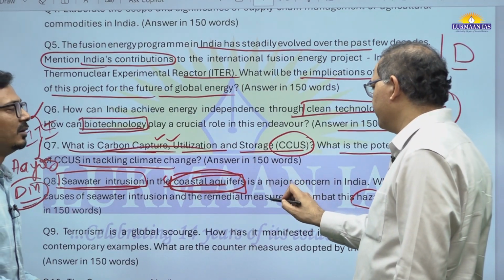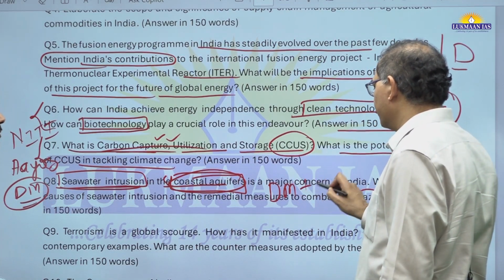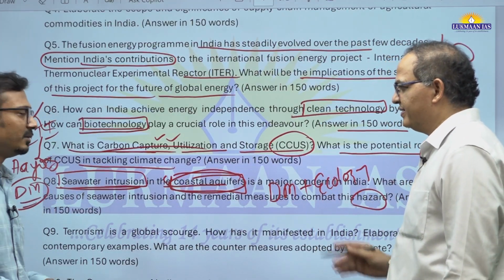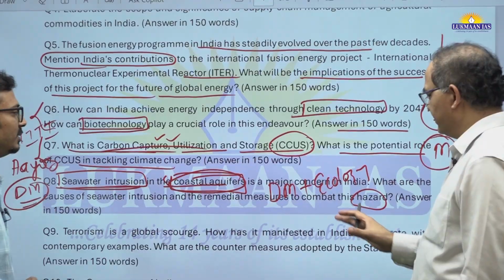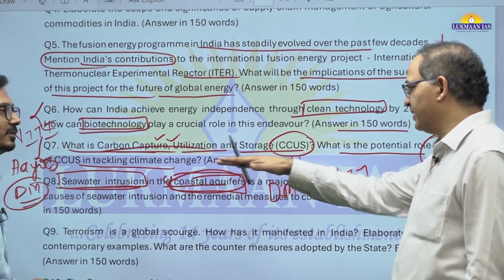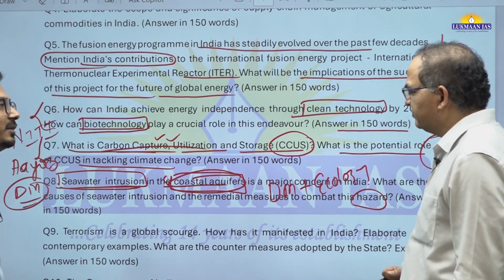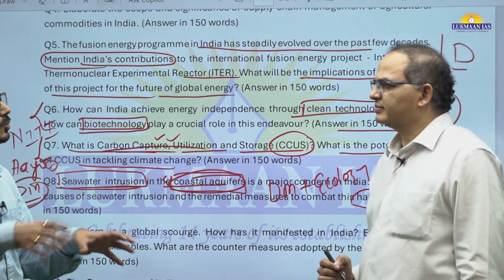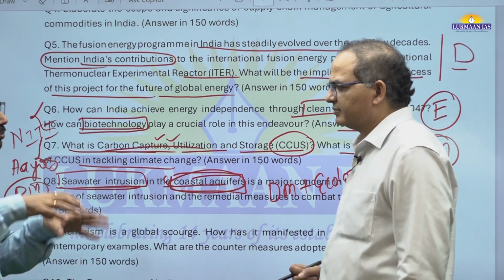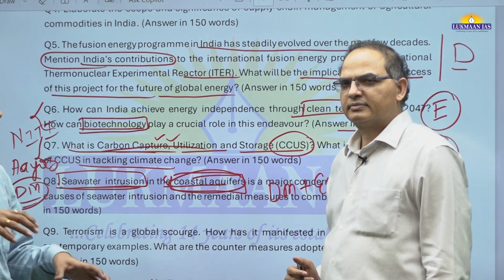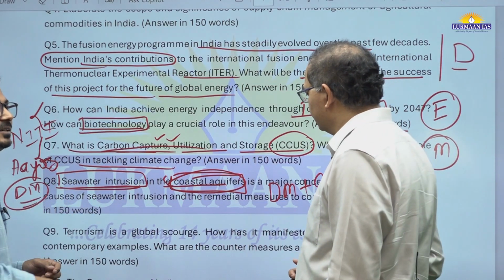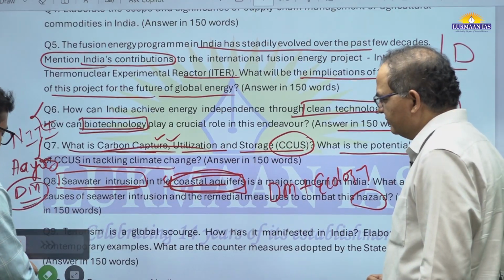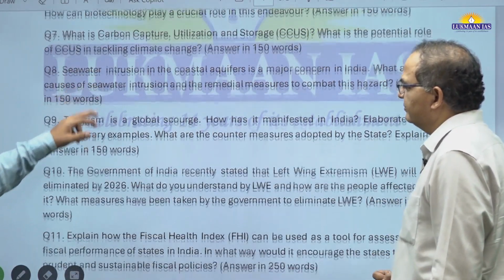We tell disaster management also in the context of ecology. This is how in GS paper 3 they keep the nature of disaster. So it is a combination, and if people have understanding, they can link that. The way the question was asked in GS1 also, climate change and sea level and its impact on coastal small island nations, the major impact is seawater intrusion, and that was again asked in GS3. Similar theme is there. So most students will be able to write this. This can be on the easier side only, sir.